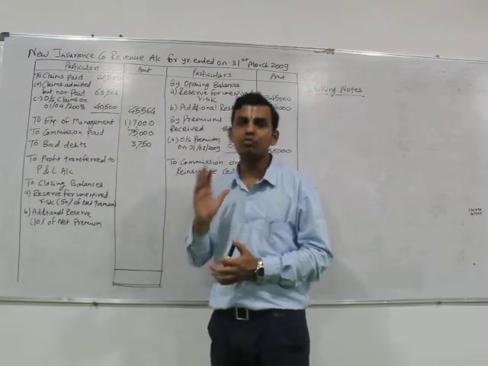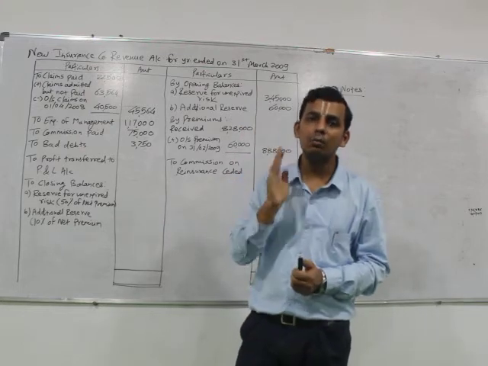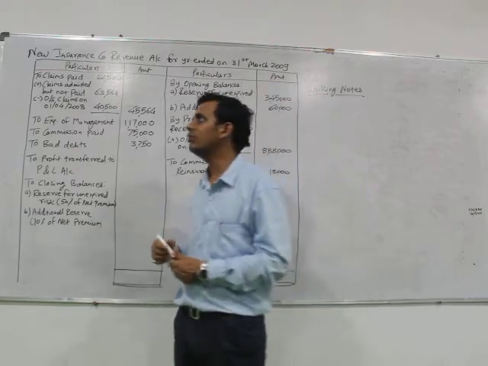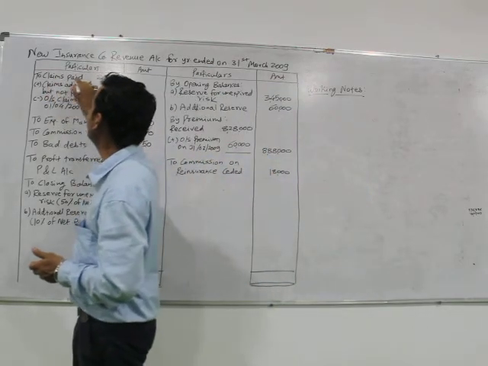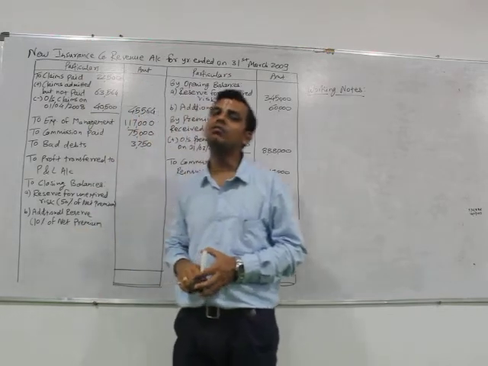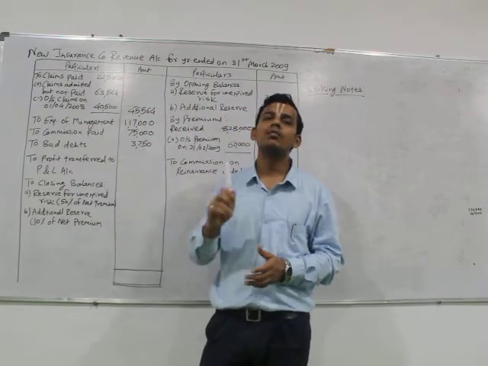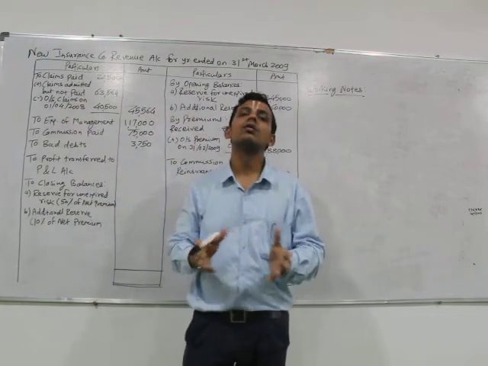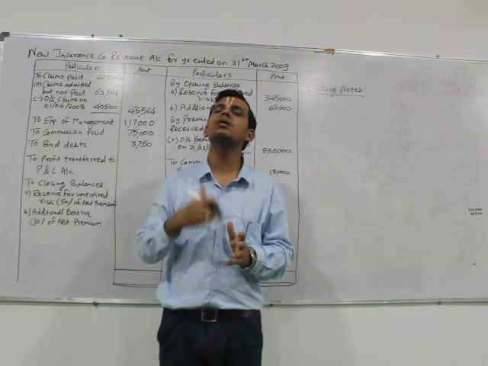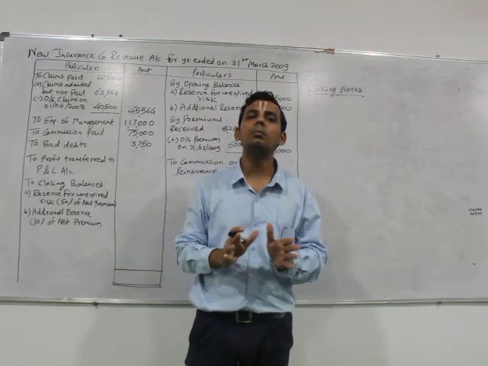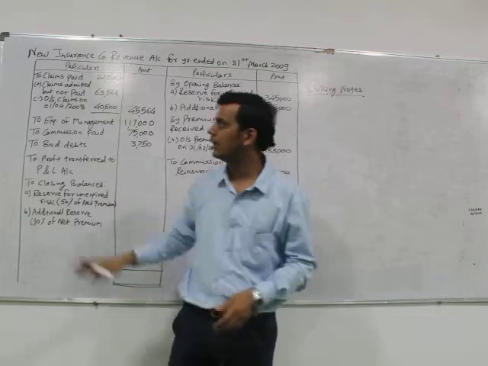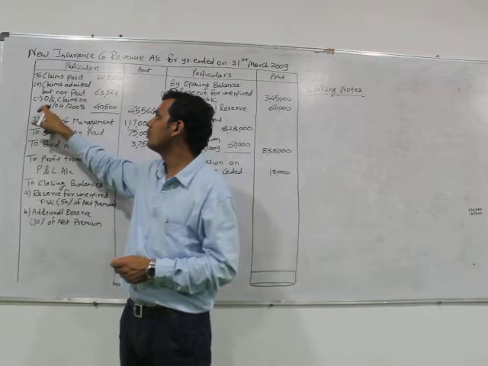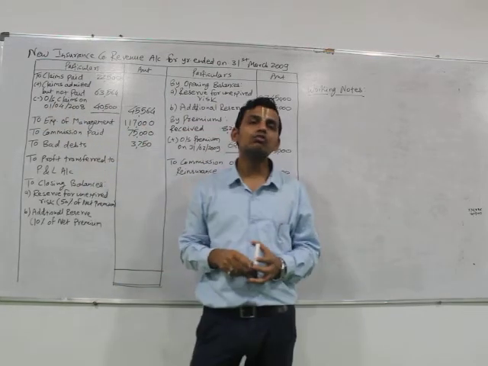So first of all, we have to start with the claims, which is the most important part for an insurance company, which the company has to pay. The question says that we have been provided with the claims paid of rupees 22,500. We have taken it into the inner column. We have added claims admitted but not paid, meaning those claims which are accepted by the company but yet not paid by the company. It means that they are outstanding for the current year, hence they are added, 63,564, less outstanding claim on 1st of April 2008.